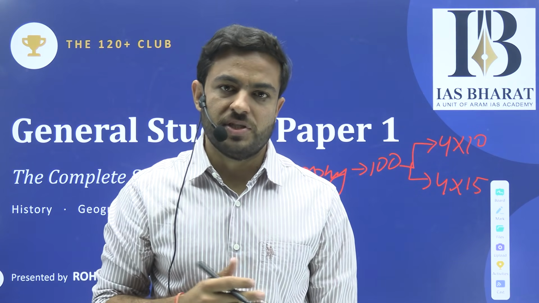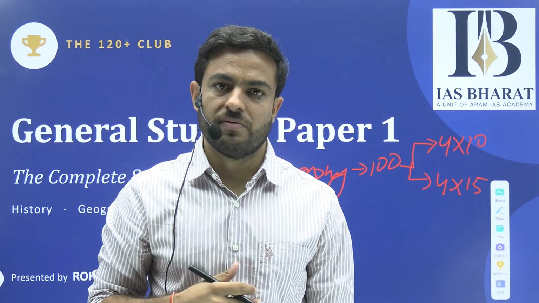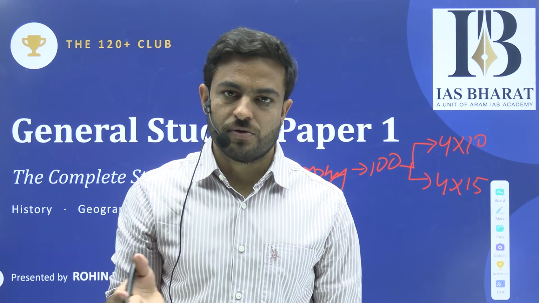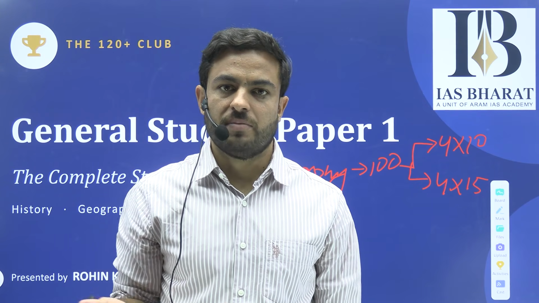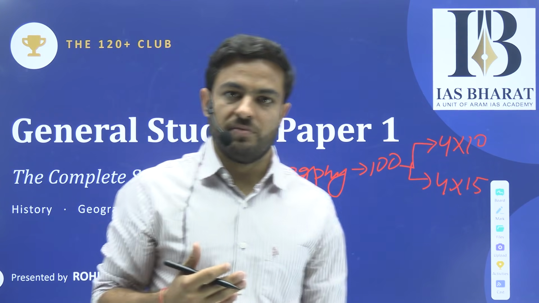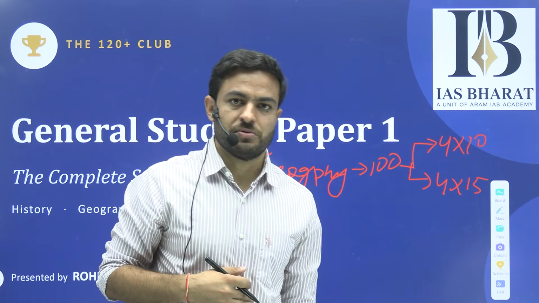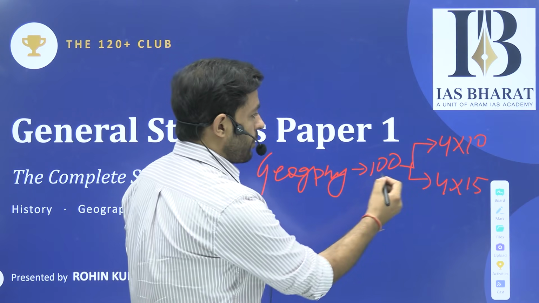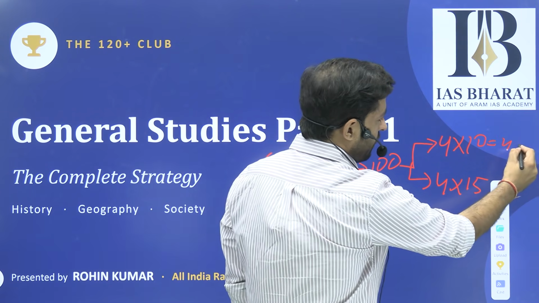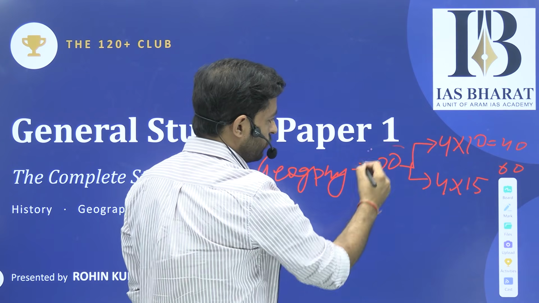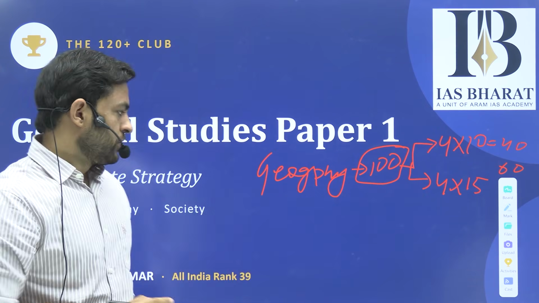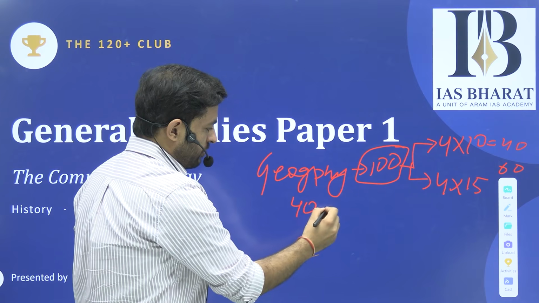There can be some changes, like one question here and there from the history or geography sections. But largely, this is something that we can keep in our mind when we are starting our preparation, especially with respect to GS Paper 1. So this amounts to 40 marks and this is 60 marks, so that totals again to 100 marks. So this forms 40% of the paper.